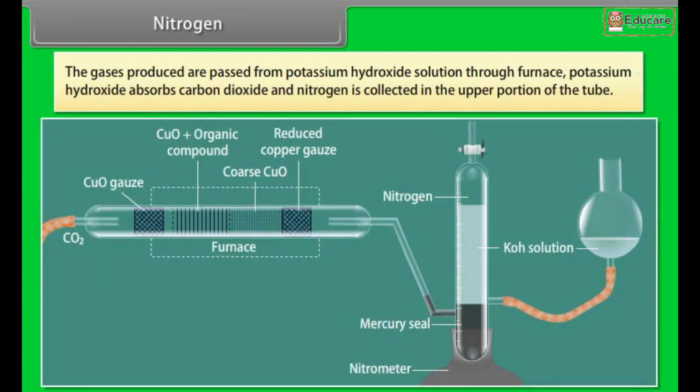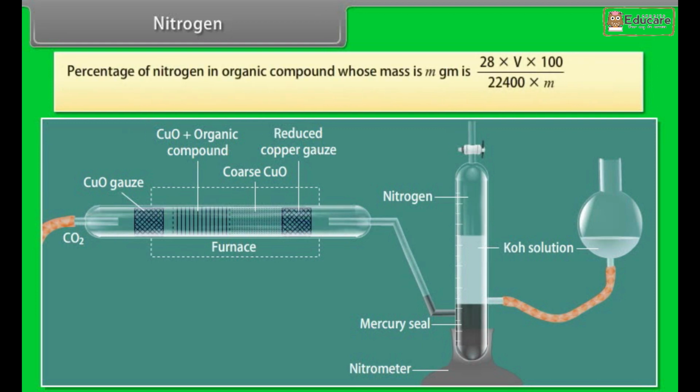The gases produced are passed through potassium hydroxide solution in a furnace. Potassium hydroxide absorbs carbon dioxide and nitrogen is collected in the upper portion of the tube. Percentage of nitrogen in organic compound whose mass is m gm is 28 into V into 100 divided by 22,400 into m, where V is the volume of nitrogen at STP.